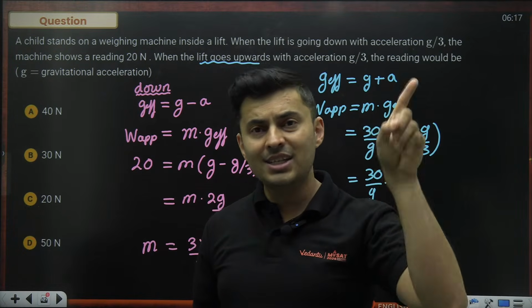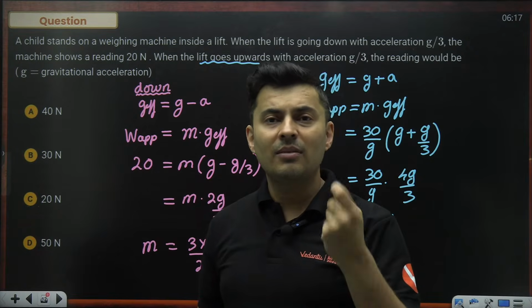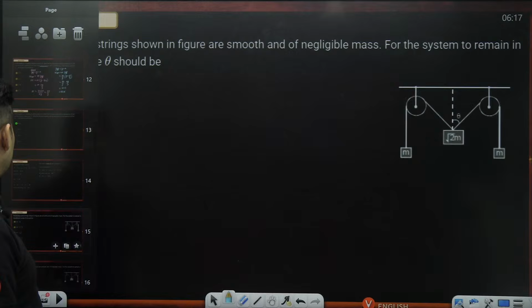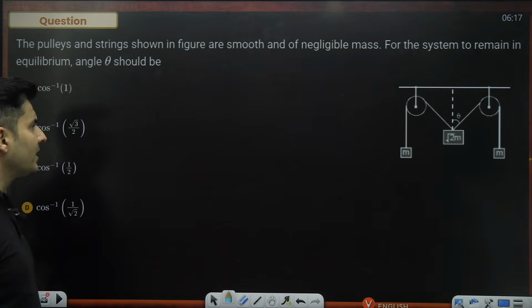But instead of putting g, you have put g effective. This g effective comes because of the pseudo force. Okay, so that is the concept of pseudo force which you should be aware of. Next question on your screen, here it is.